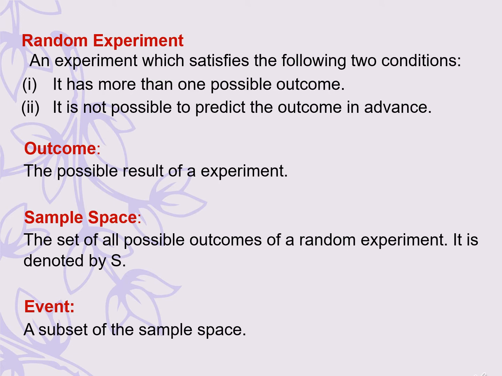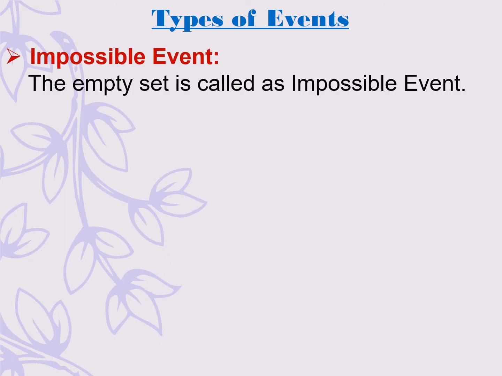A subset of the sample space is known as an event. Hence, we can say that tails, or the number of heads, can be considered as an event. Types of events. Impossible event. The empty set is called an impossible event.